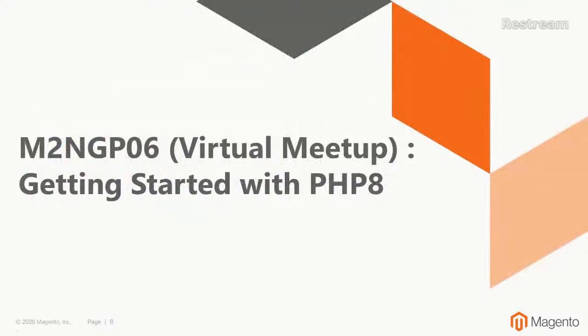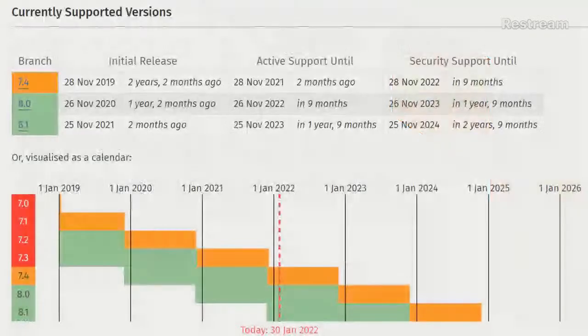So today's meetup is all about getting started with PHP 8. Why? Because, as most of you might already know, PHP 7.4, the latest version of PHP 7, has been out of active support since 28th November 2021, and security support will last until 28 November 2022, which is in 9 months.